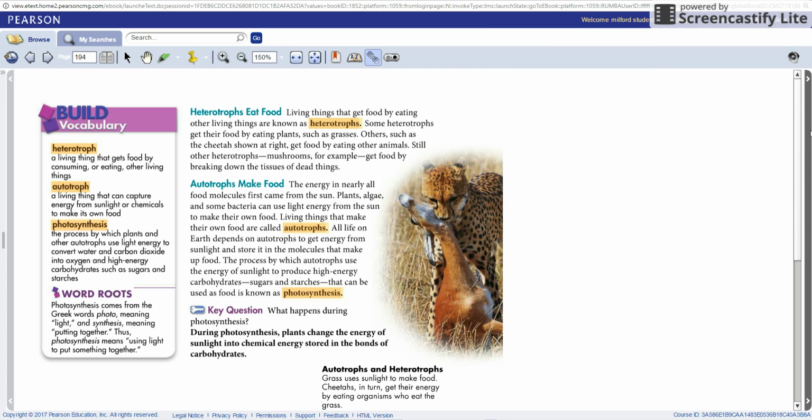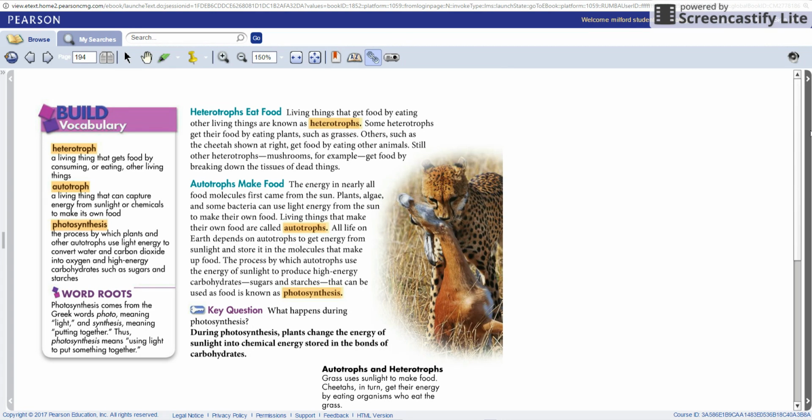Heterotrophs eat food. Living things that get food by eating other living things are known as heterotrophs. Some heterotrophs get their food by eating plants, such as grasses. Others, such as the cheetah shown at the right, get food by eating other animals. Still other heterotrophs, mushrooms for example, get food by breaking down the tissues of dead things.